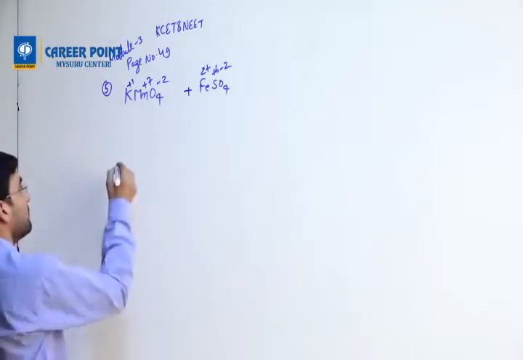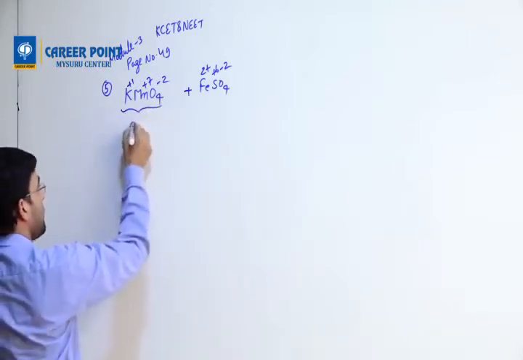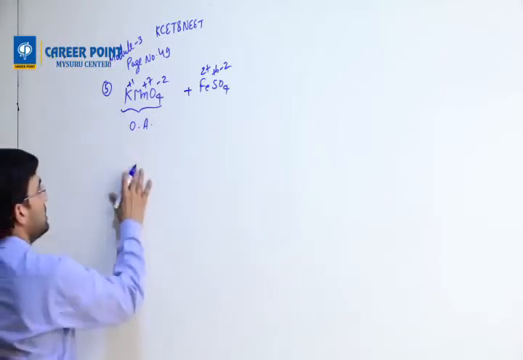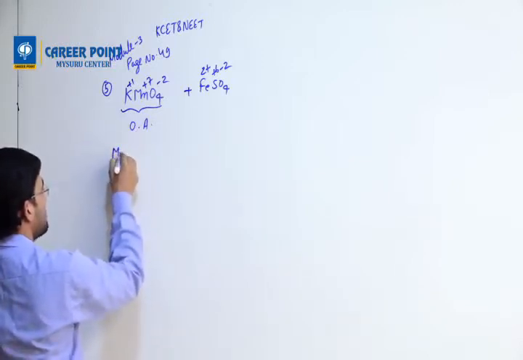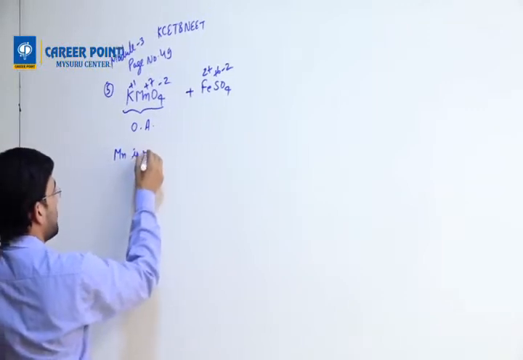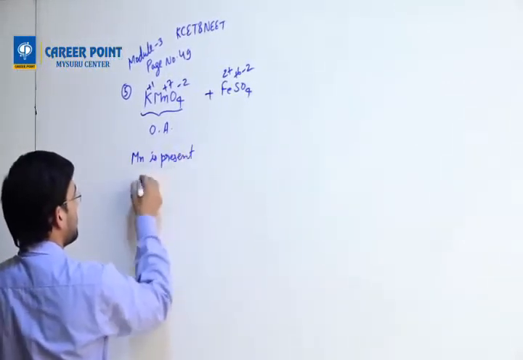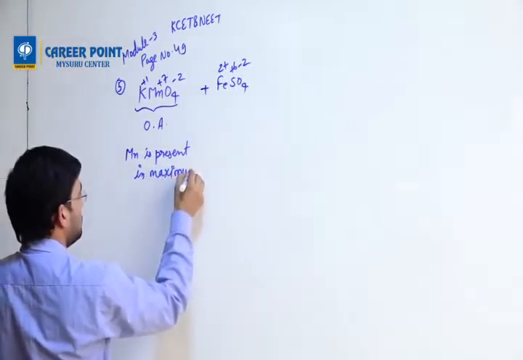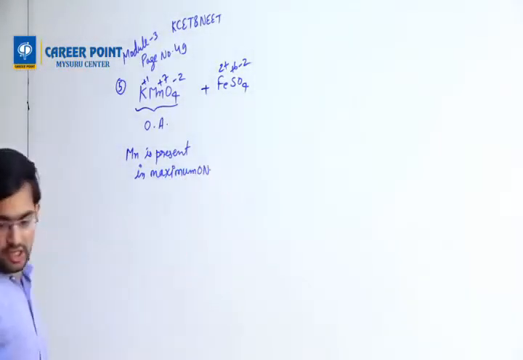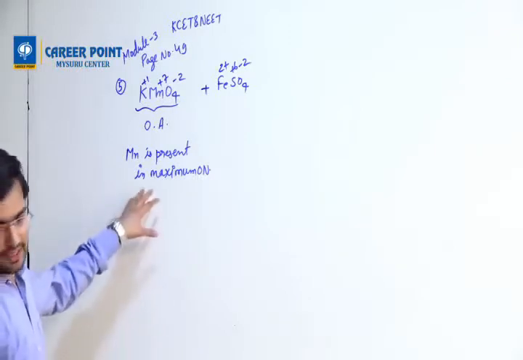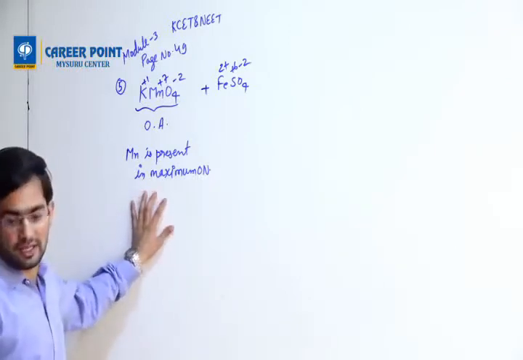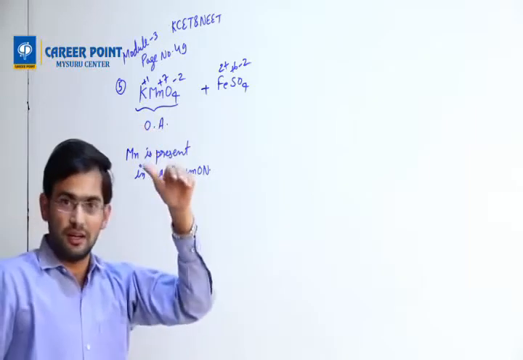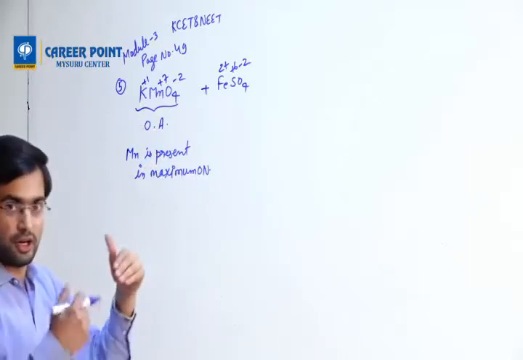Now KMnO4 acts as an oxidizing agent because manganese is present in its maximum oxidation number. That's why its oxidation number will decrease, so it will undergo reduction.